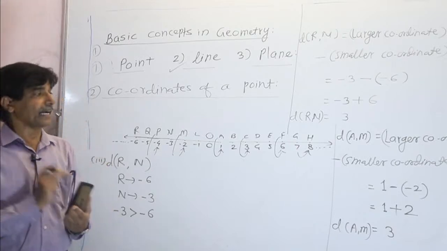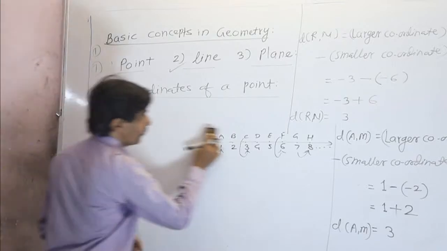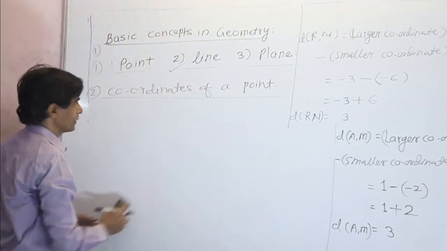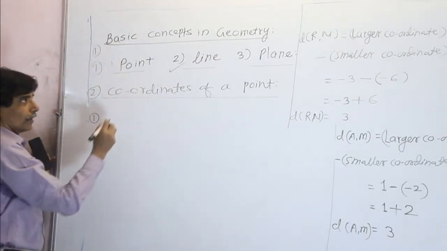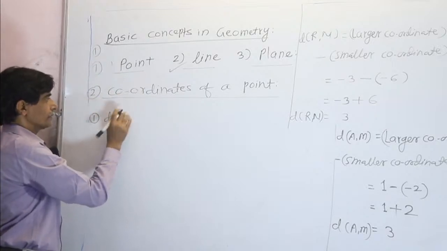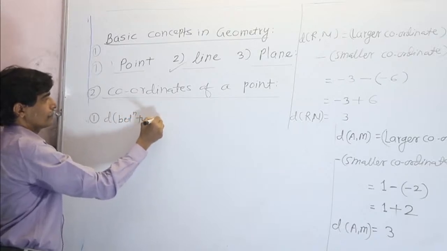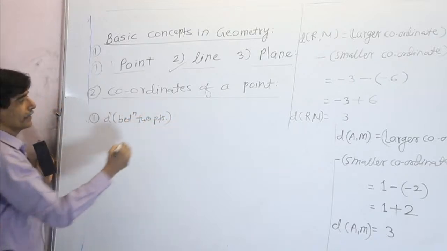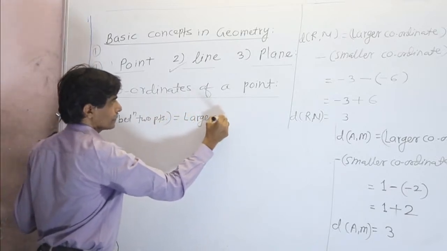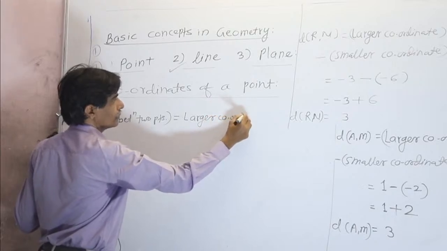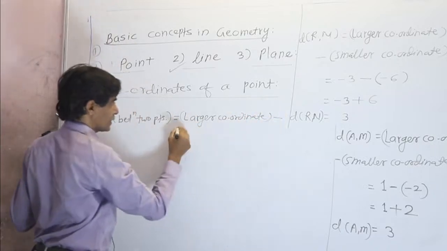Now we note some important points from this. Number 1, the formula for distance between two points: larger coordinate minus smaller coordinate.